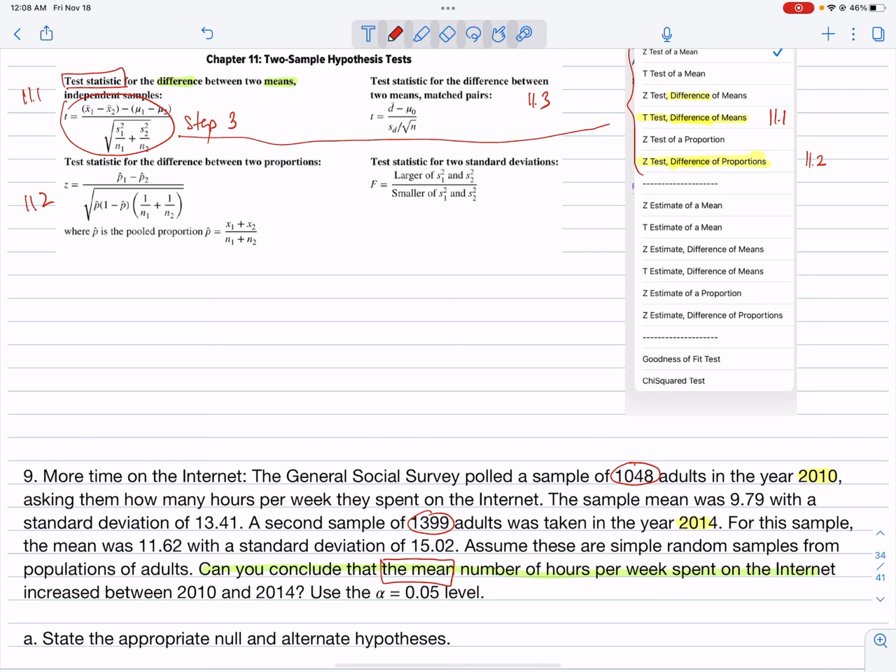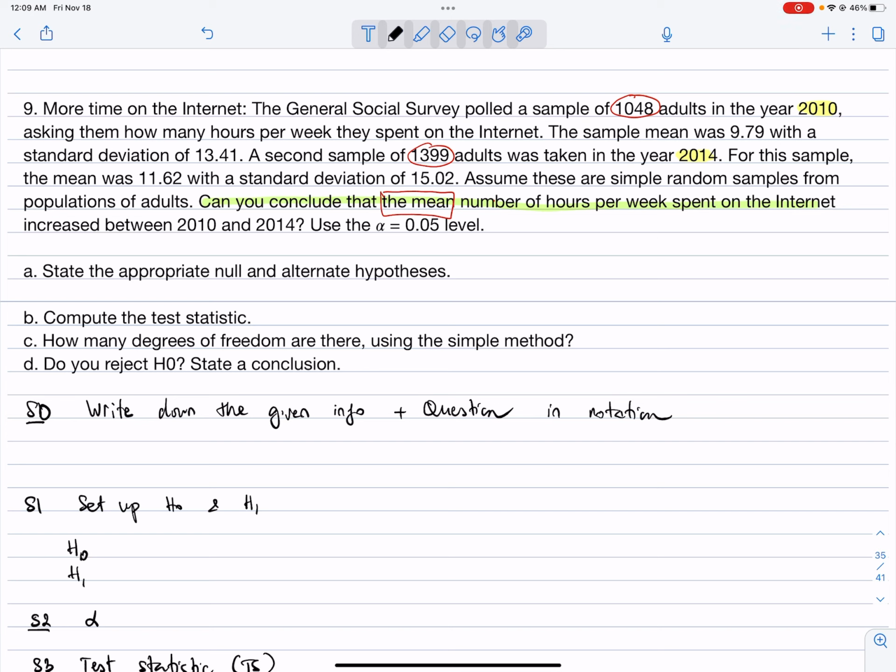First of all, we need to write down the given information. We have year 2010: n1 is 1048, x1 bar is 9.79, and s1 is 13.41.